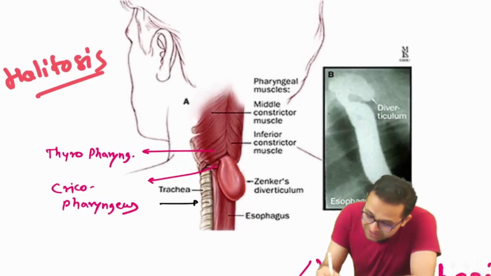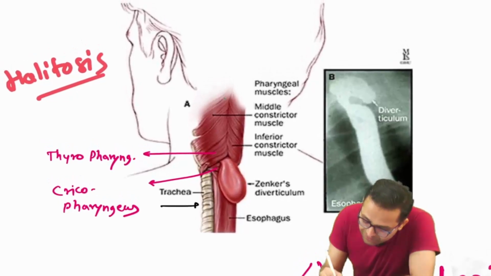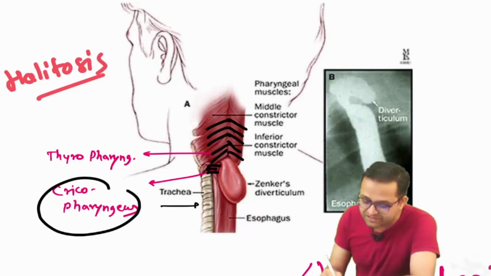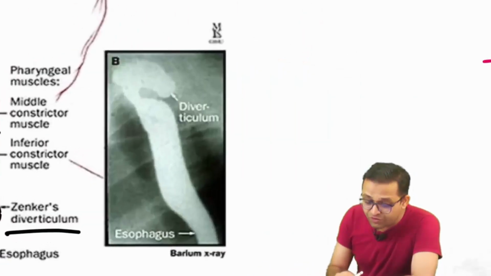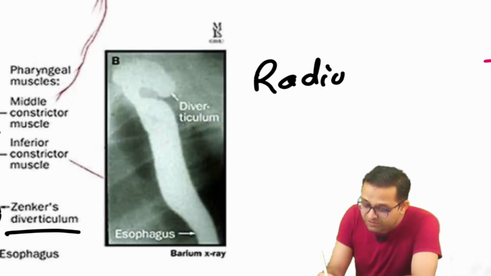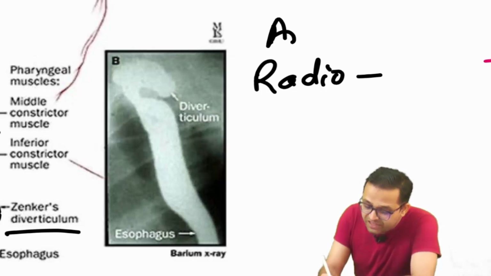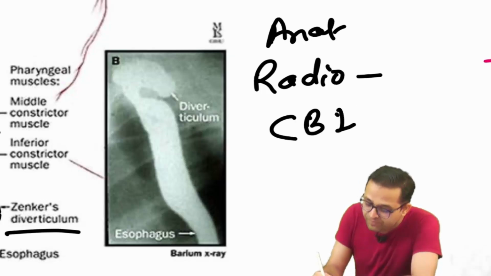So you can see, sir, there is our thyropharyngeus. And here is our cricopharyngeus, correct sir? So there is an outpouching of the mucosa known as Zenker's diverticulum. So this is radiology integration. We are doing beautiful radiology and anatomy conceptual brainstorming integration.